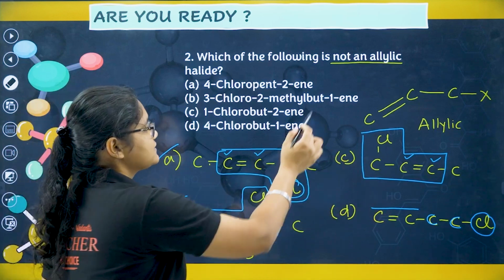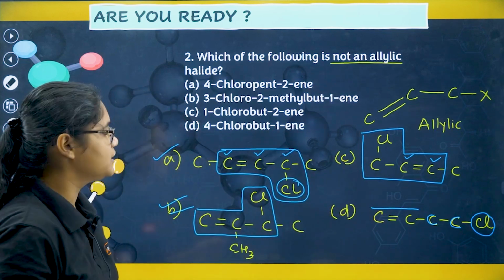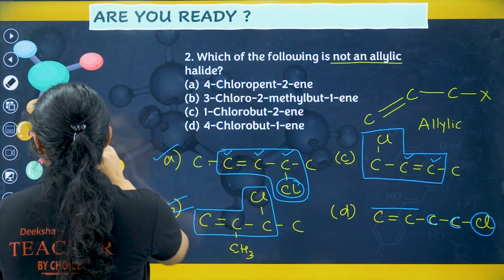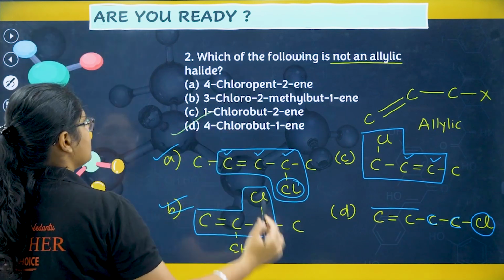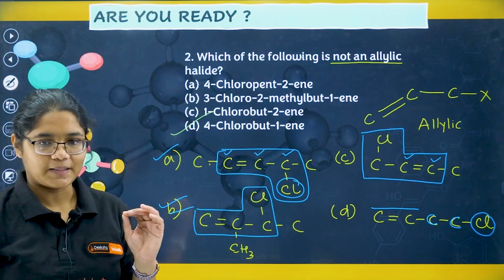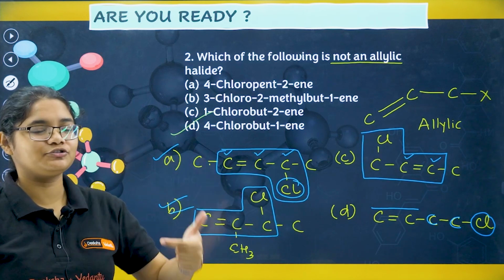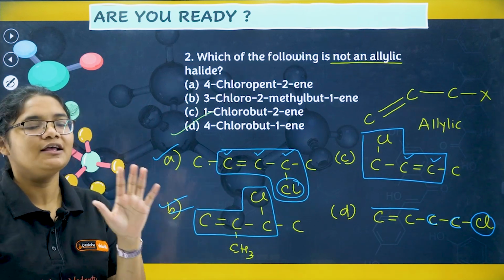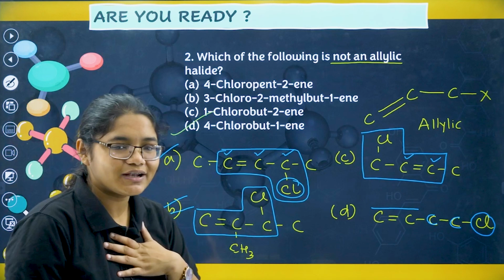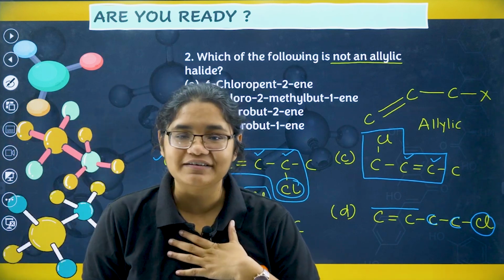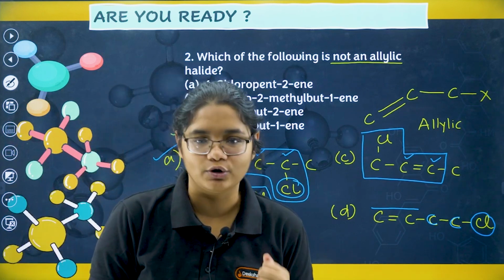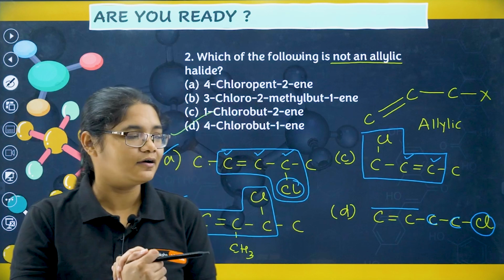The question is asking which is not an allylic option, so that is your option number D. I hope this is clear. If you have answered it, please comment down. Please show your response in the comment section so that I will get to know whether my children are able to understand what I am teaching or not. Okay, so that's all in this question.